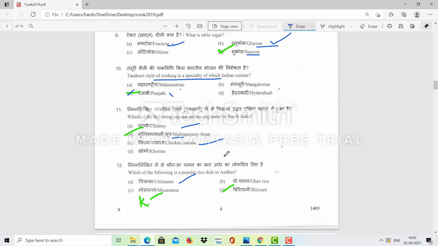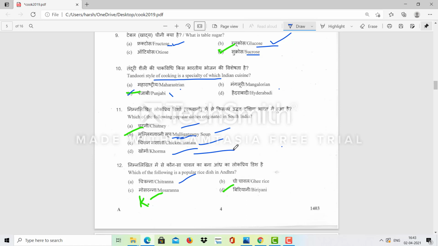Which of the following is a popular dish originated in South India? Chutney, mulligatawny soup, chicken masala, korma. So mulligatawny soup is from South India. Chicken masala is from Punjab. Korma is a chicken-based dish, but it's not from South India.